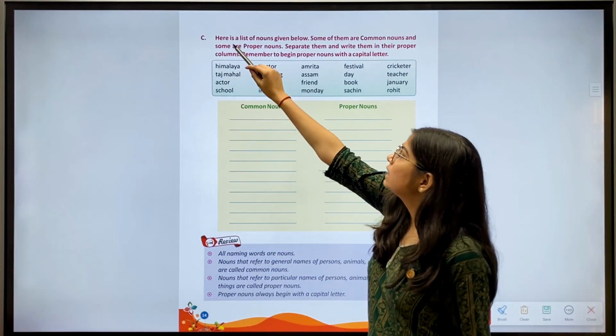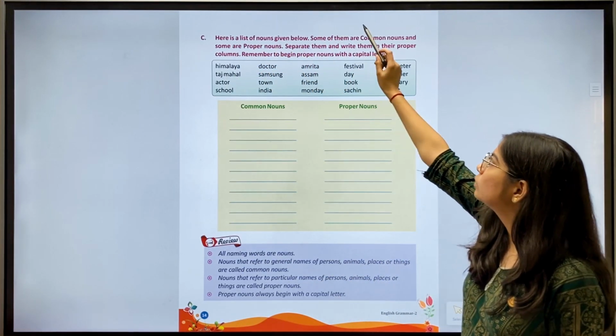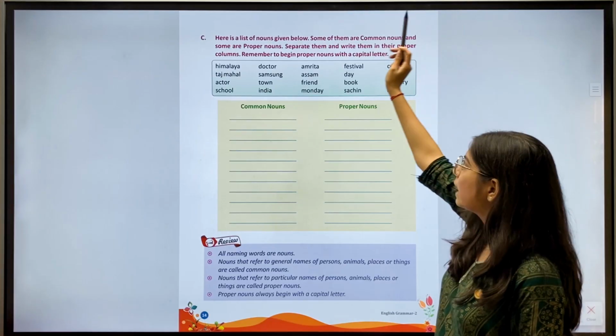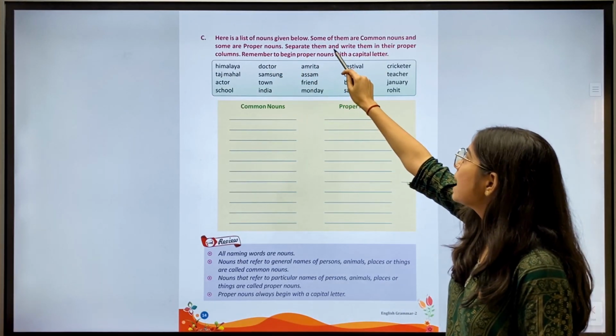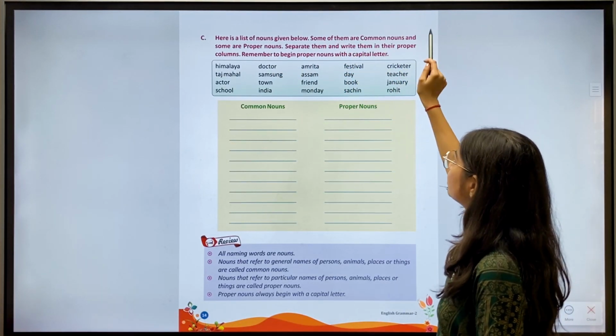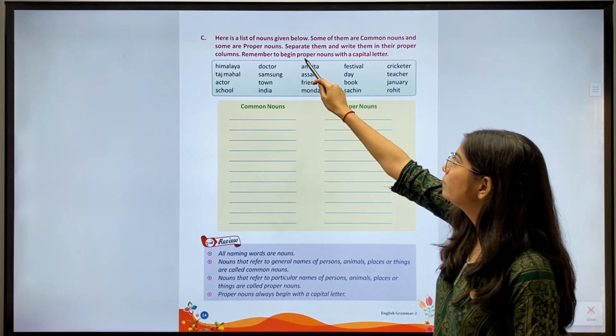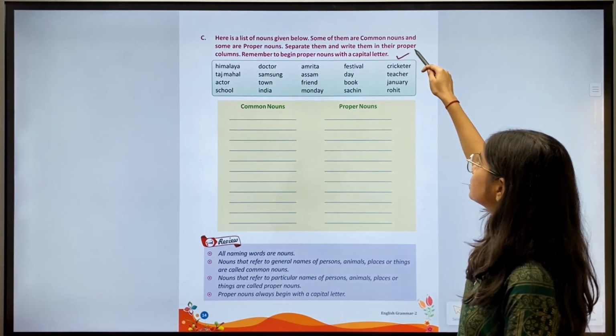Now we have C. Here is a list of nouns given below. Some of them are common nouns and some are proper nouns. Separate them and write them in their proper columns. Remember to begin proper nouns with the capital letter.